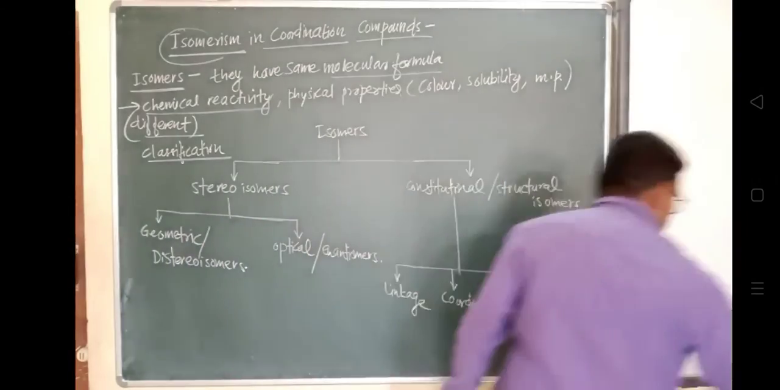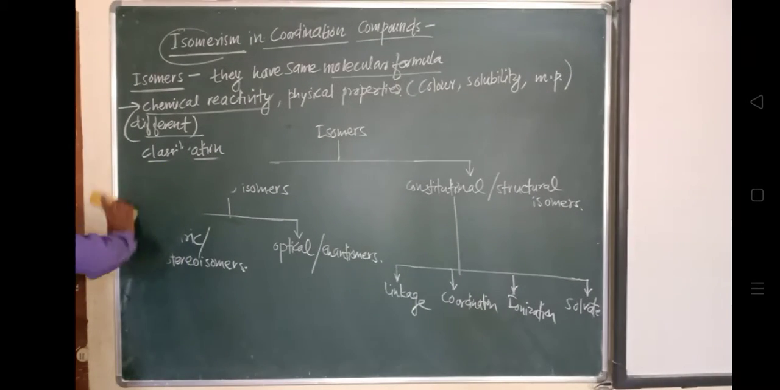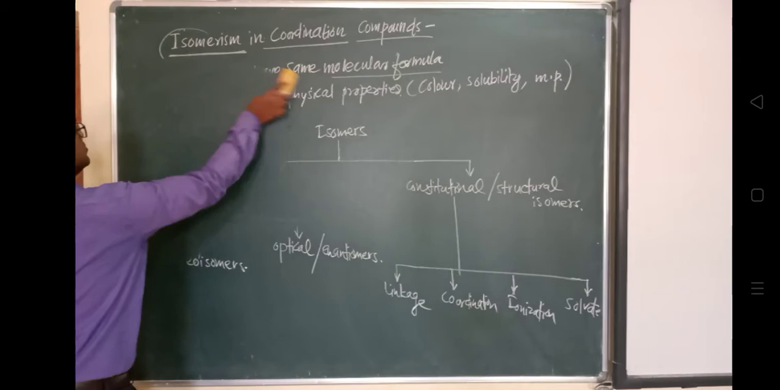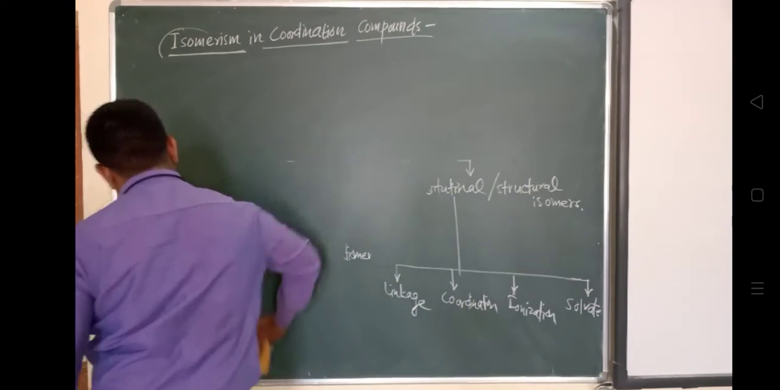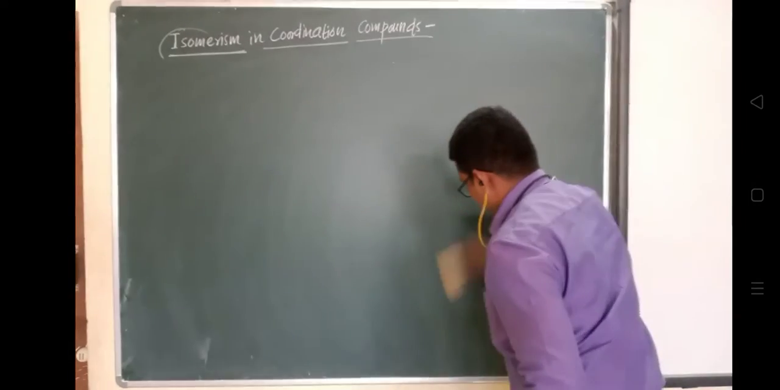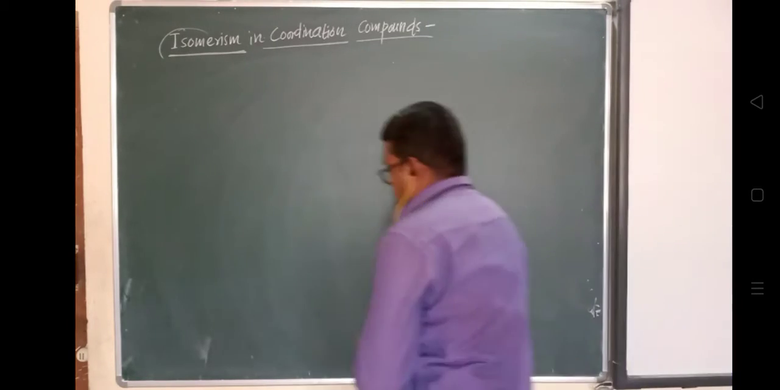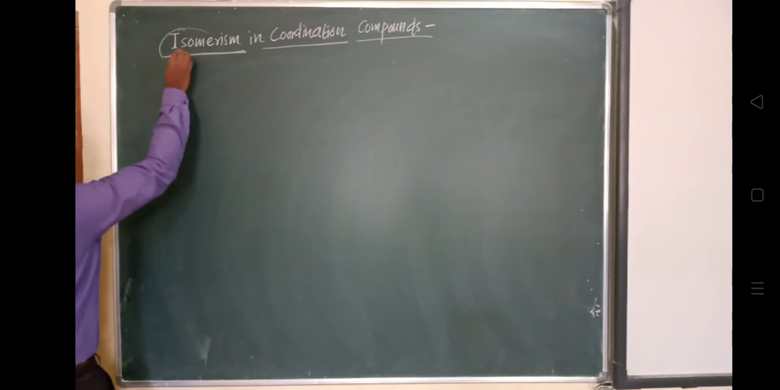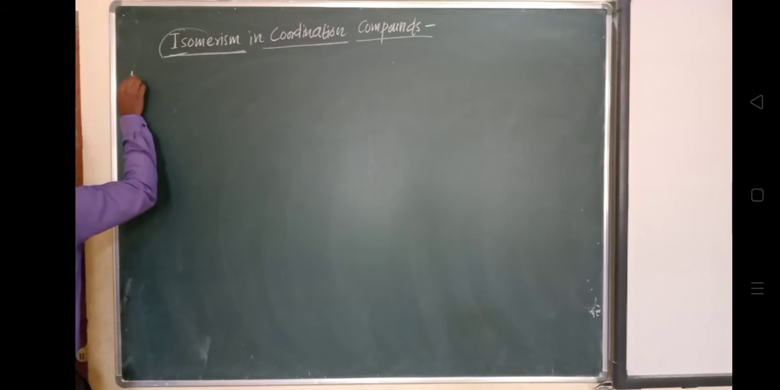So in this category we will first discuss stereoisomers, the first classification. Now we will discuss the very first type of isomer, called a stereoisomer, which is a classification of isomers.